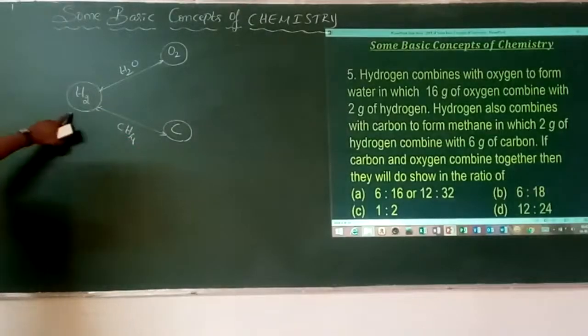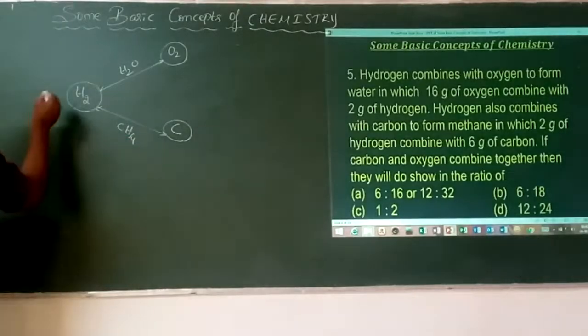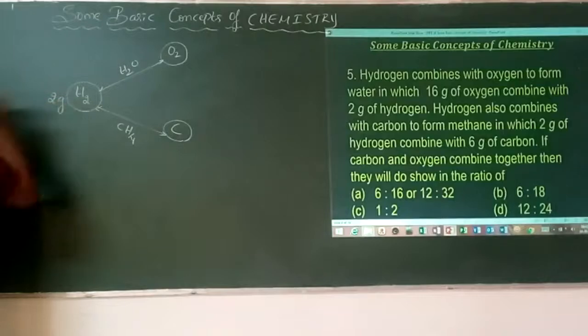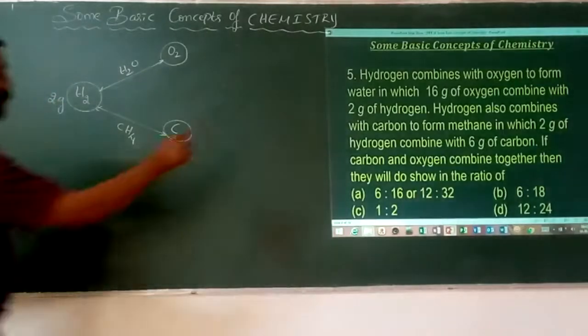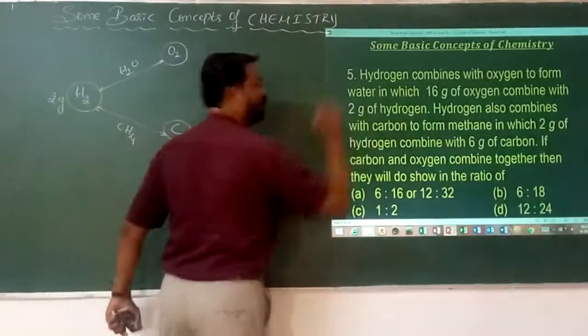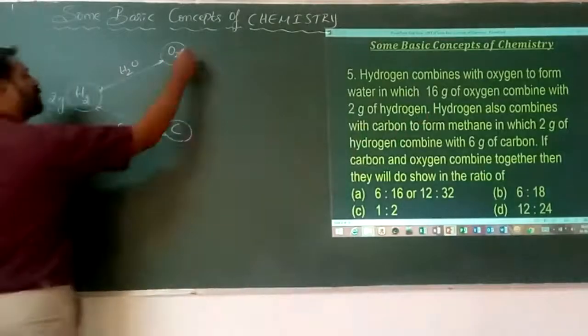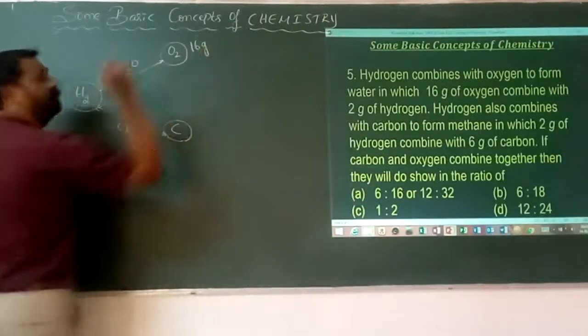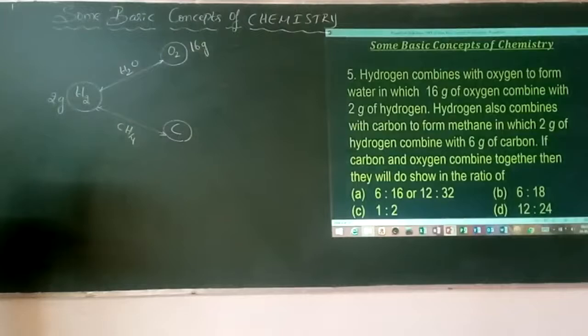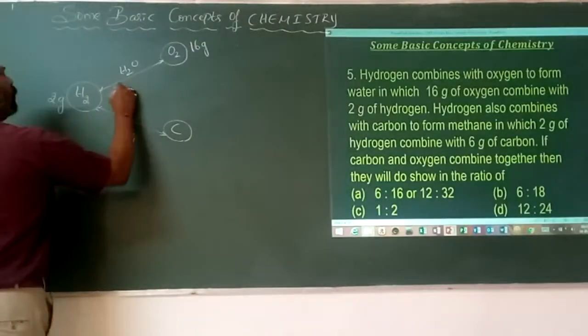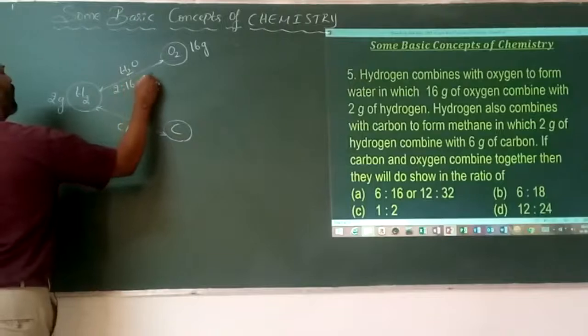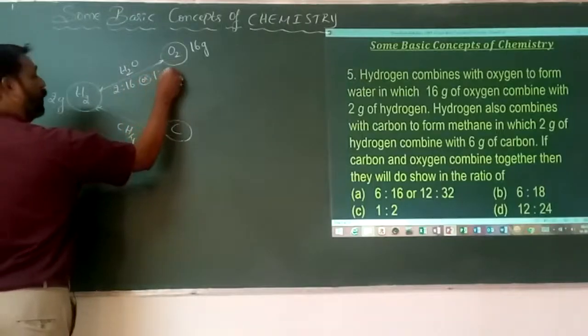Let's take the first case. How many grams of hydrogen in the first case? 2 grams of hydrogen combines with how many grams of oxygen? 16 grams of oxygen. Means in what ratio are they combining? It is 2 is to 16, or I am mentioning that as 1 is to 8.